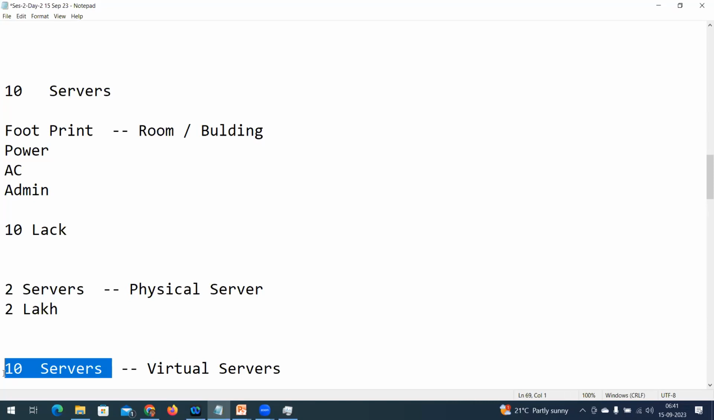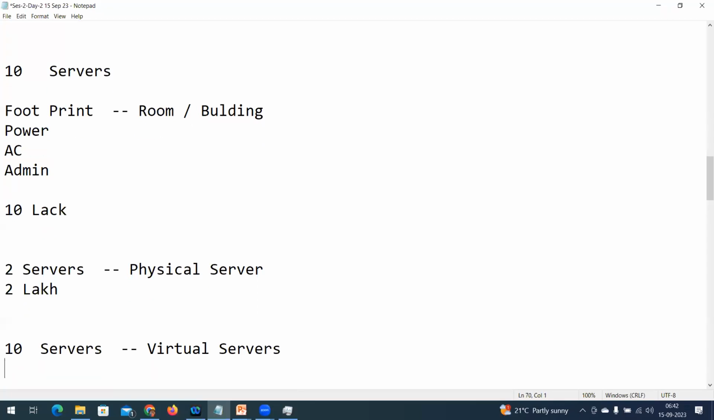Now, the 5 components I'm going to include, I'm going to create a virtual server. Virtual is nothing but it is imaginary. How is it possible? That's where virtualization is going to play a vital role. A virtual server is nothing but an emulation. Emulation is nothing but software code. Software code is nothing but data. Data is nothing but files.